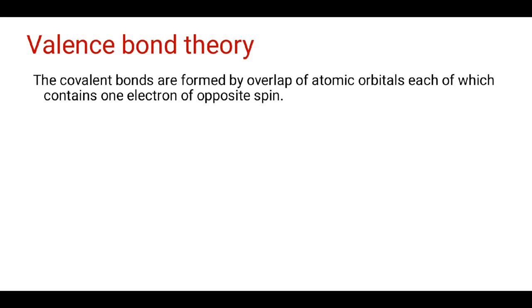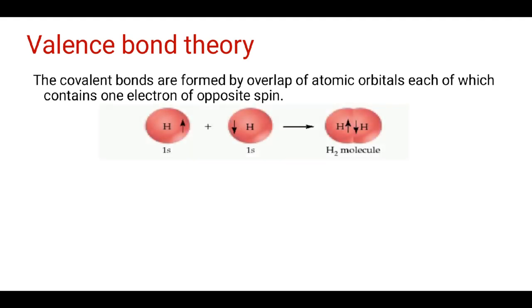Valence bond theory. According to valence bond theory, a covalent bond is formed when the two participating atoms approach each other and the atomic orbitals of each atom, containing one electron with opposite spin, overlap and a covalent bond is formed. Here, an example of the hydrogen molecule is shown, in which the 1s orbitals of each hydrogen atom overlap to make a covalent bond.